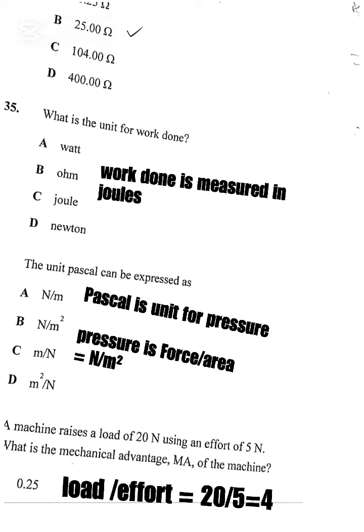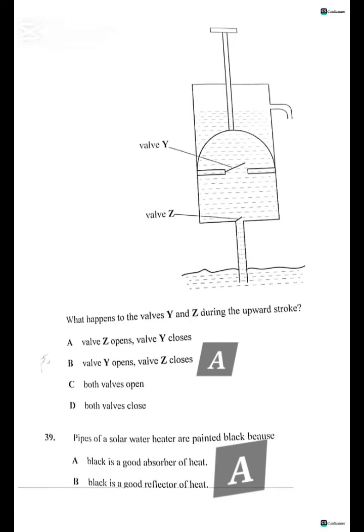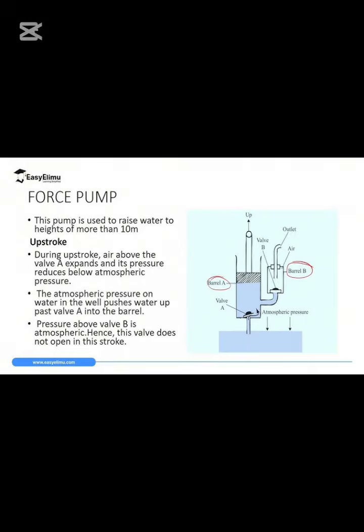We can now proceed to the next question. We are provided with a diagram of a lift pump. What happens to the valves Y and Z during the upward stroke? During the upstroke of a lift pump, the inlet valve that is at the bottom of the pump, which is our valve Z, is going to open, allowing water to enter the cylinder.